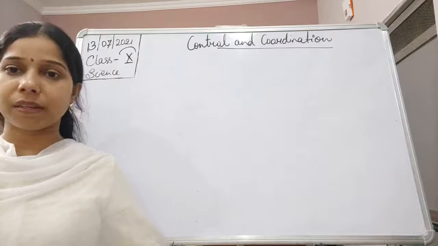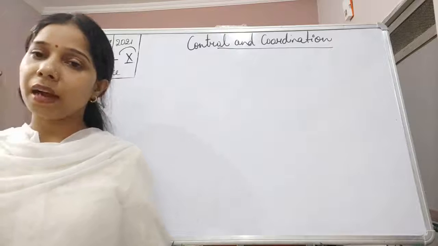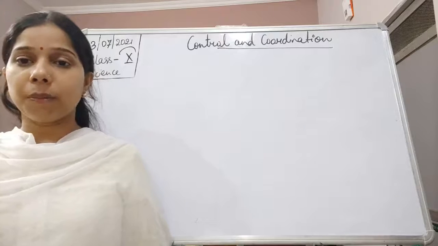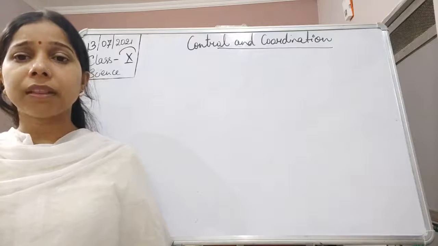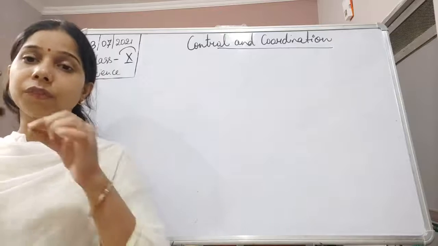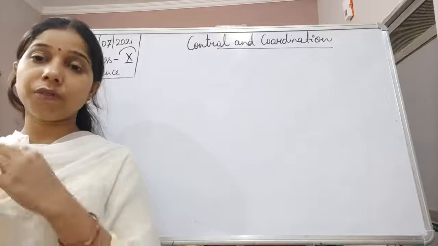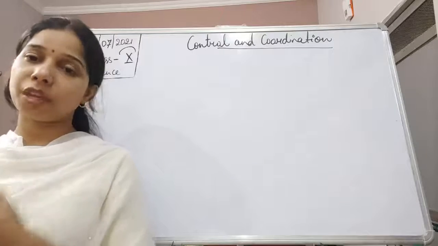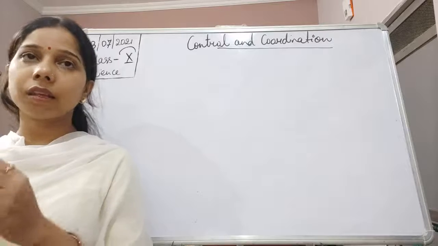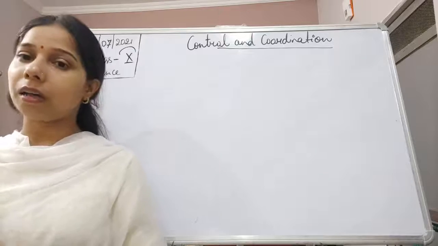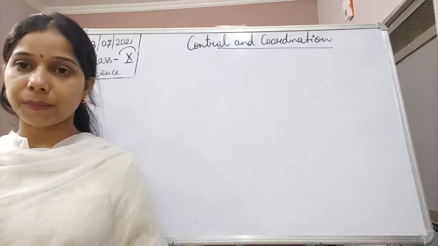Through the cell body, a lot of thin, wire-like fibers come out, and these thin small fibers are called dendrites.